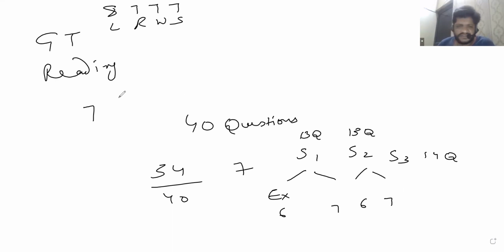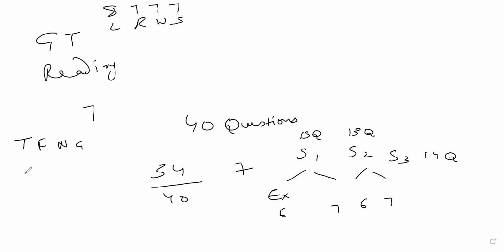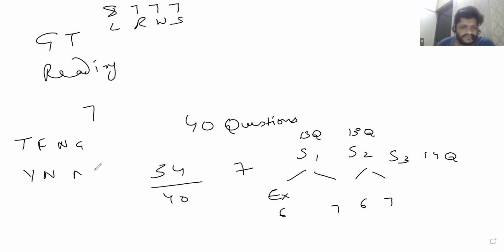The nature of the questions is again wide. You can get true, false, not given. You can get yes, no, not given. Today I'm going to explain to you the types of these questions, so you'll get to know them in detail. Then you will have blanks. Then you will have headings. Then sometimes the blanks have options also, so I would write blanks options.